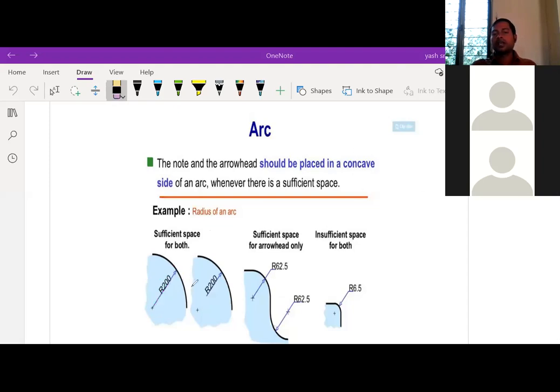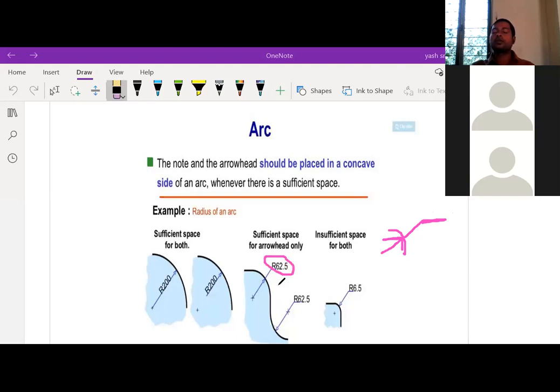Otherwise another way is also there. If the number is too long, and the space is not enough to write this R200 here, in such a case, you should draw a line here, and put an arrow here, and draw the extension line, the leader line like this, and draw a horizontal portion like this, and here you should mention this is R62.5.